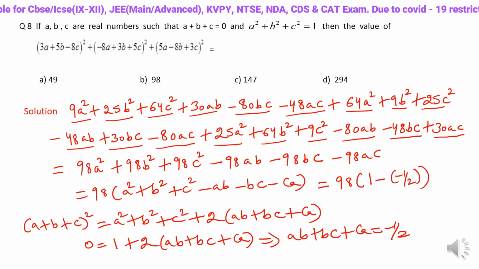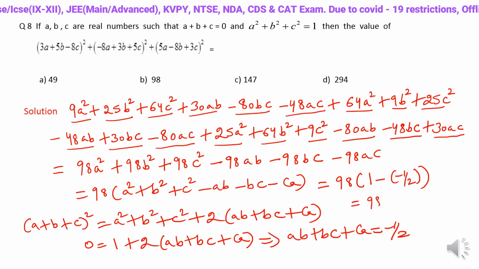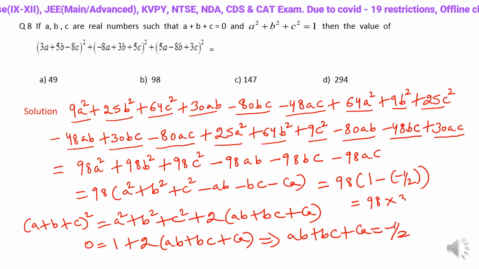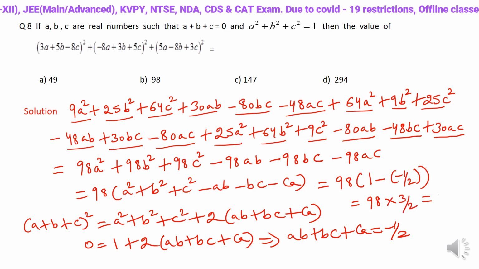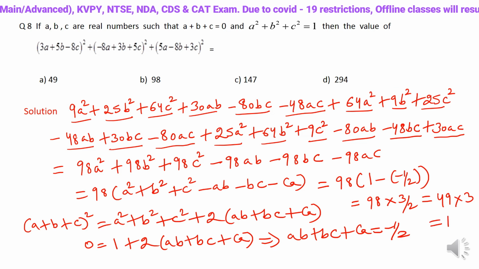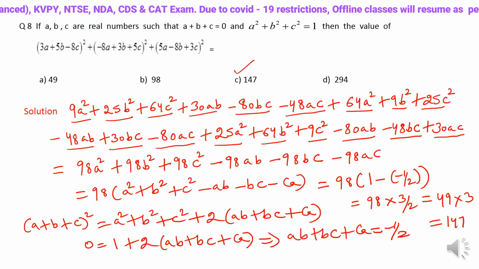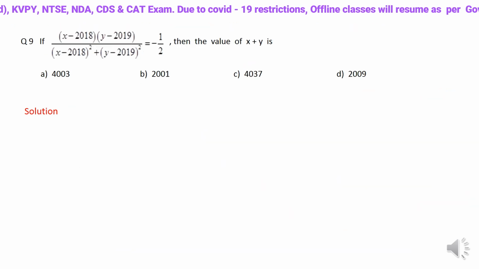Now 1 minus minus half actually becomes 98 into 1 plus half, which is 98 into 3 by 2. And finally it becomes 49 into 3, which is 147. So 147 is our right answer. Now we move to our next problem.